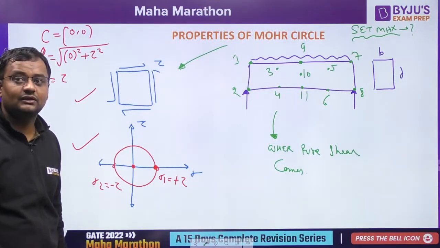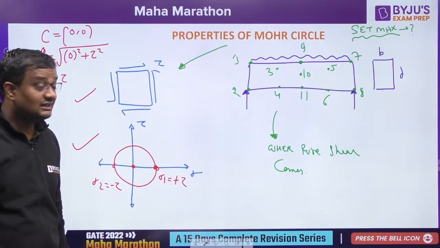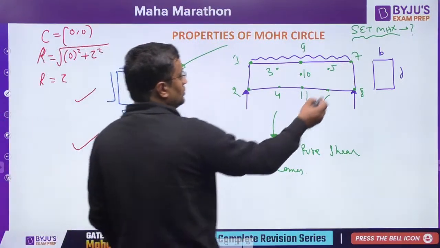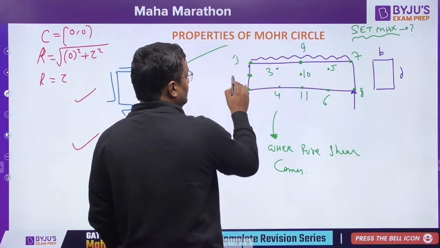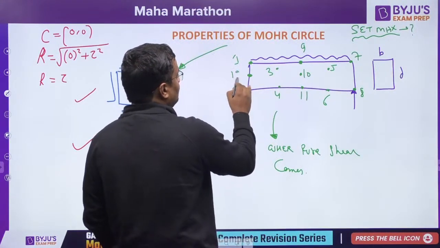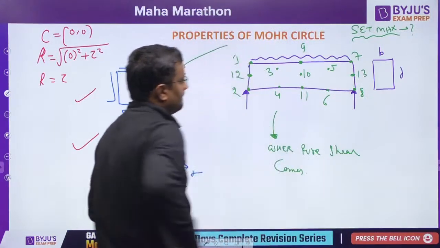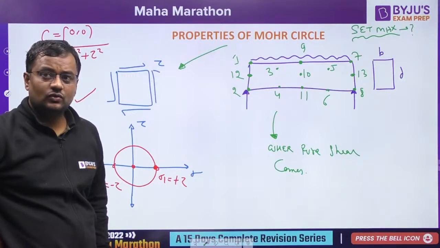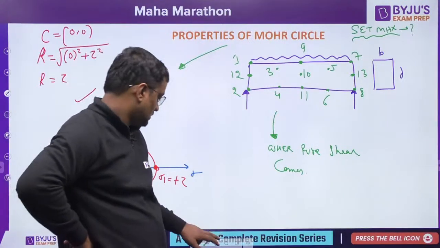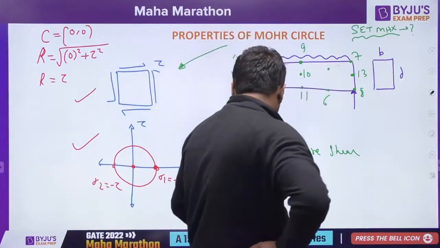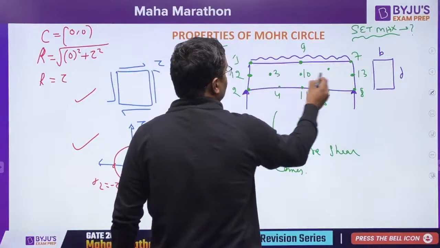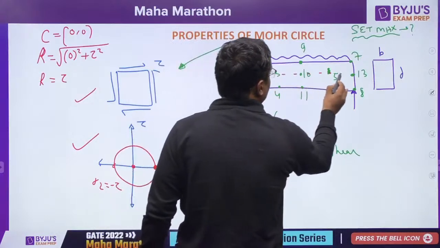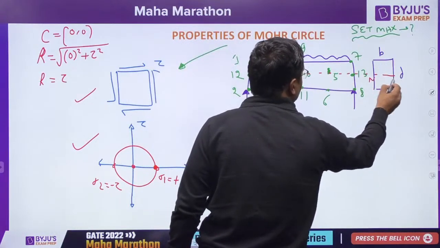Please let me know, friends. Exactly at which point is the pure shear case coming? 1, 2, 7, 8, 11, 12, 13. And these 3 and 5 and all are at the center. This 3 and this 5, all of them are at the center. This is the neutral axis.